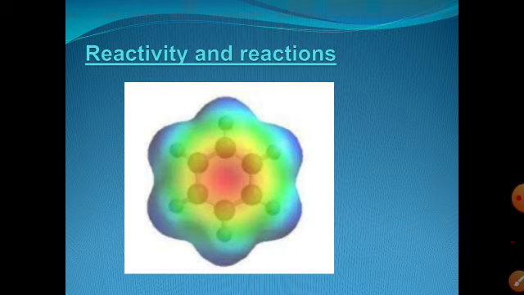So unlike alkenes and alkynes, which undergo addition reactions, arenes or benzene don't undergo addition reactions; they show substitution reactions. Substitution reaction means one of the hydrogens of benzene is substituted with another group. So the stability of the aromatic system favors substitution over addition reactions, which would destroy the aromatic system. So benzene undergoes addition reactions only under more vigorous conditions.